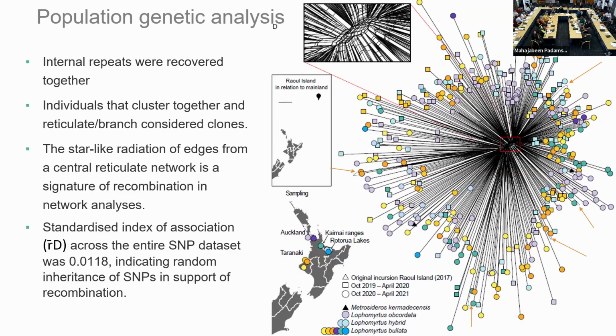If we calculate the index of association, which is a measure of linkage disequilibrium across all the SNPs in the data set, we get an output that supports that inheritance of SNPs is random. If the population was strongly clonal, inheritance wouldn't be random, they'd inherit the same alleles every time.